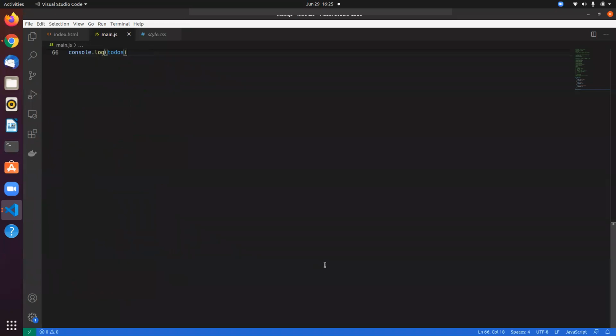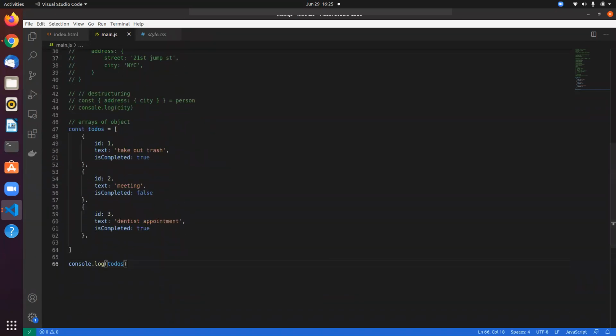Now as we are discussing arrays of objects, really quick, I want to talk about JSON, right? What is JSON? JSON is JavaScript Object Notation. It is just a data format that is used a lot in full stack development.